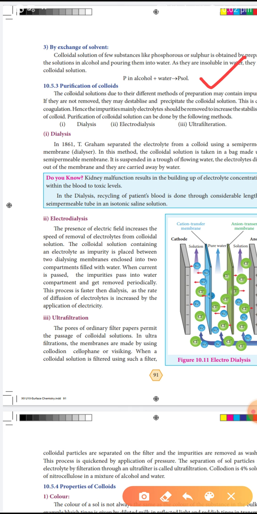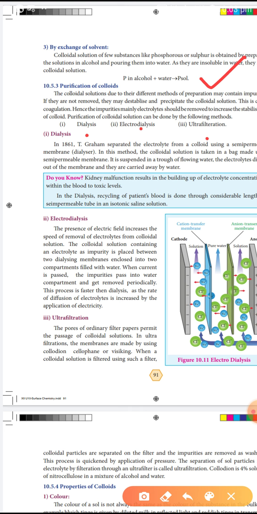A colloidal solution is prepared by different methods. That colloidal solution may contain impurities. If they are not removed, they may destabilize and precipitate the colloidal solution. That is called coagulation. Hence the impurities, mainly electrolytes, should be removed to increase the stability of the colloid. So purification of colloidal solution can be done by 3 methods. One is dialysis, another one electrodialysis, third one ultrafiltration. These are the 3 methods used to purify the colloidal solution.